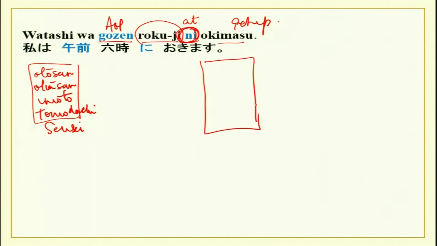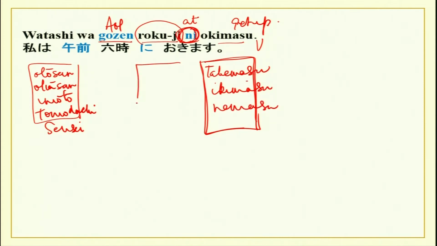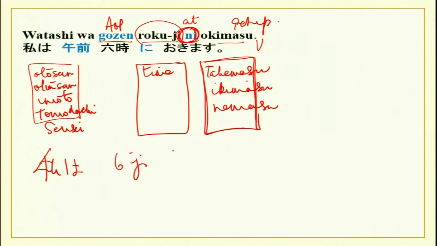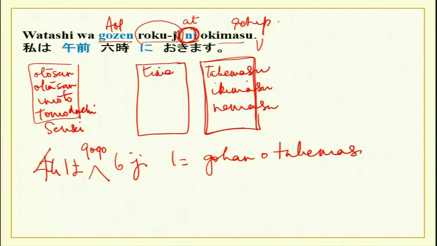Over here, instead of okimasu, you can put any other verb, which is tabemasu or ikimasu or nemasu. And for time, you can again put whatever time you want. For example, watashi wa gogo rokuji ni gohan o tabemasu.